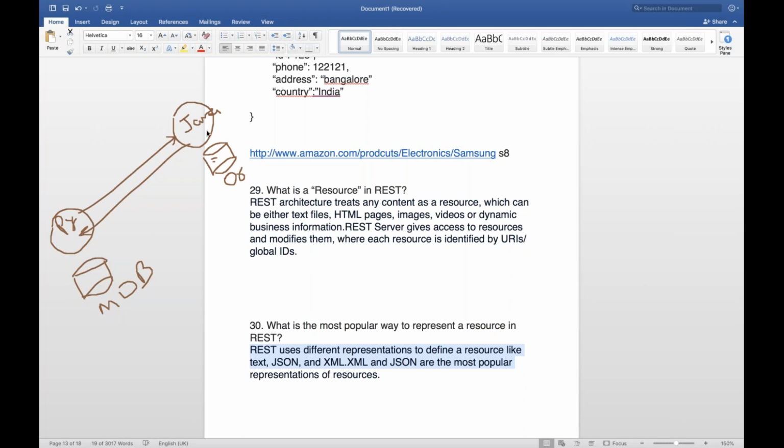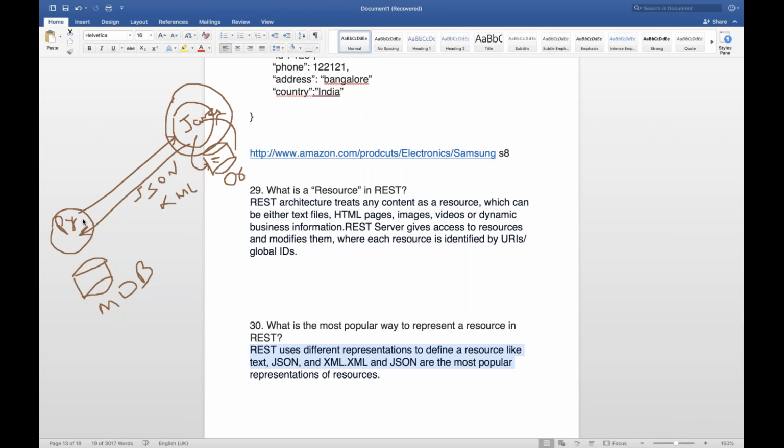So we are sending the request that, okay, I need all the electronics items. So this is the server. This is a Tomcat server. Amazon.com is running on this particular server. This server will interact with this Oracle database and fetch the information. It will hit some SQL queries or stored procedures and get the data. It will send this data to the server, and the server will send it to this guy. But before that, they will convert this data into JSON. So JSON or XML will be sent to this guy.